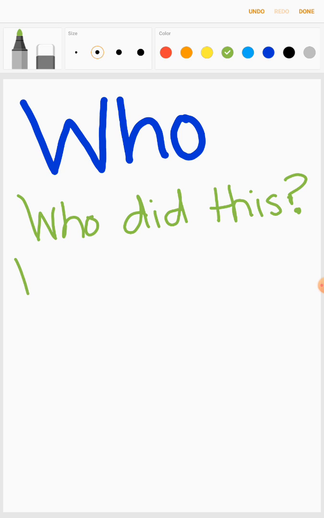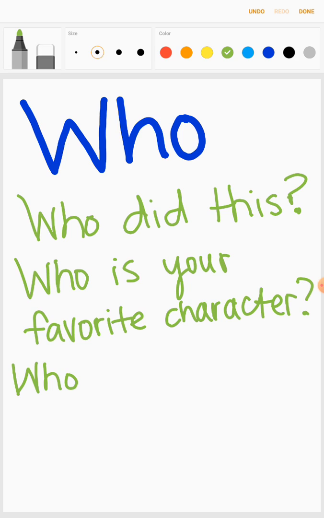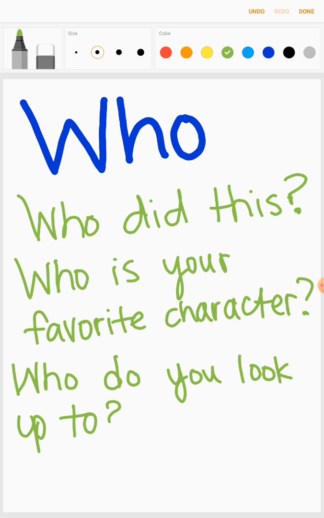I could also say, who is your favorite character? And who do you look up to? Look up to means that you admire or respect someone. That means there's someone that you want to be like.